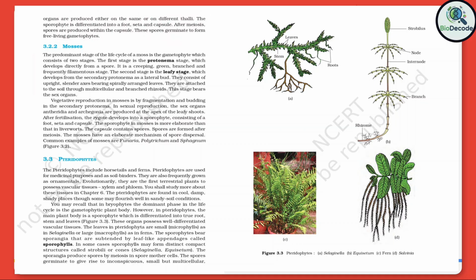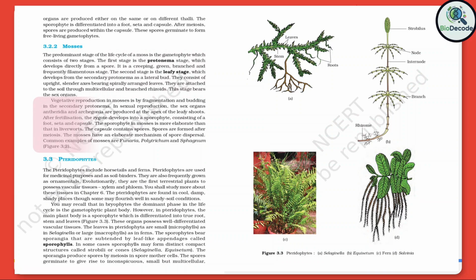Mosses. The predominant stage of the life cycle of a moss is the gametophyte, which consists of 2 stages. First stage is the protonema stage, which develops directly from a spore. It is a creeping, green, branched, and frequently filamentous stage. The second stage is the leafy stage, which develops from the secondary protonema as a lateral bud. It consists of upright, slender axes bearing spirally arranged leaves. They are attached to the soil through multicellular and branched rhizoids. This stage bears the sex organs.